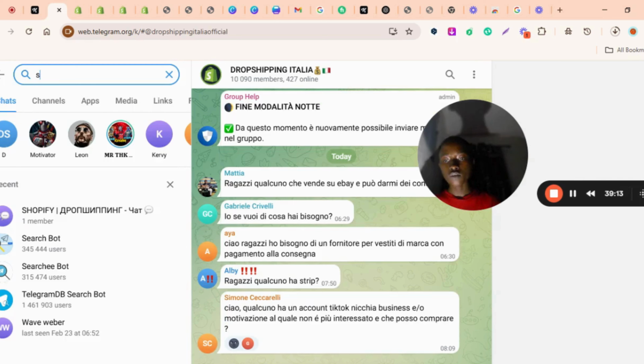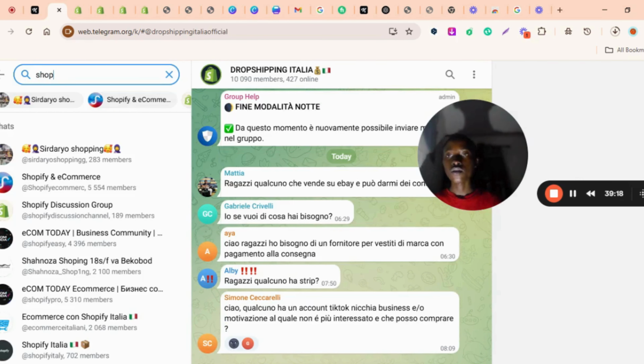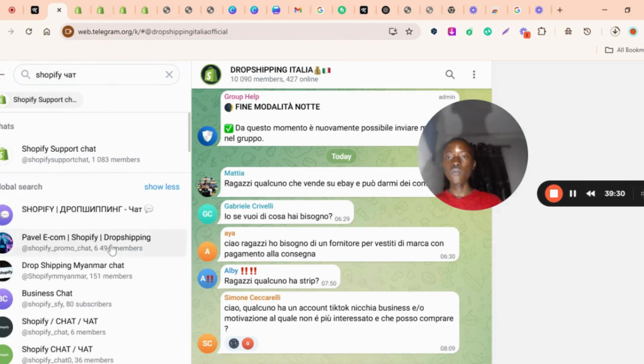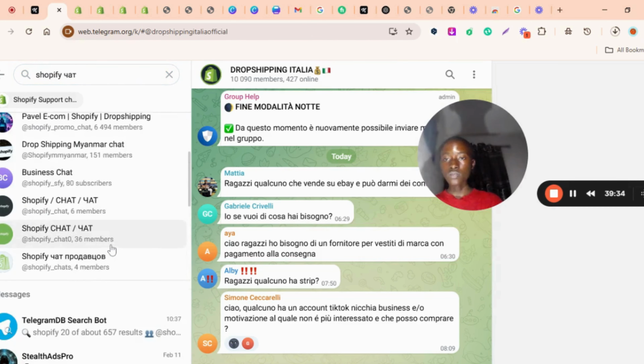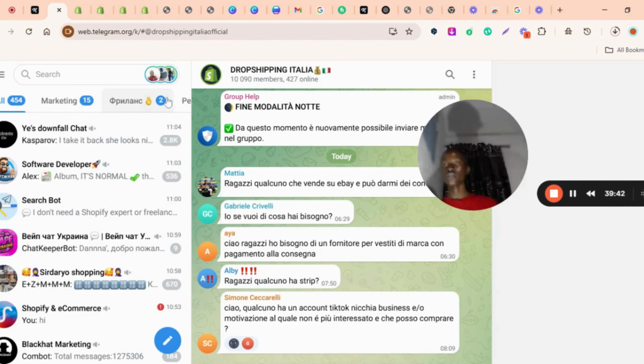Another way to search is if we use Shopify, for example, searching Shopify chat translated to Russian. You can use that strategy to look for more Shopify groups. You see there are so many groups; when you change the language, it brings out more groups. I think that's another strategy one can use in looking for those groups.